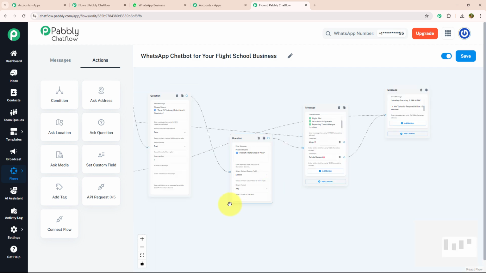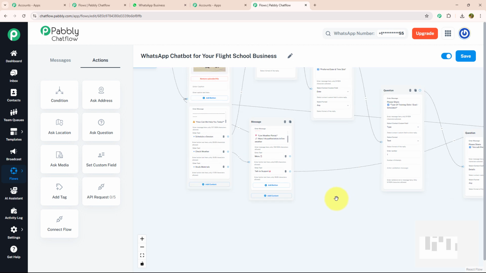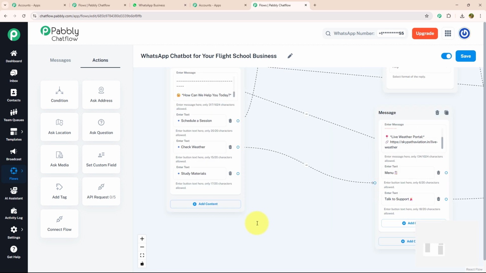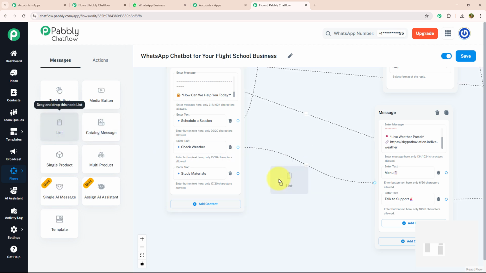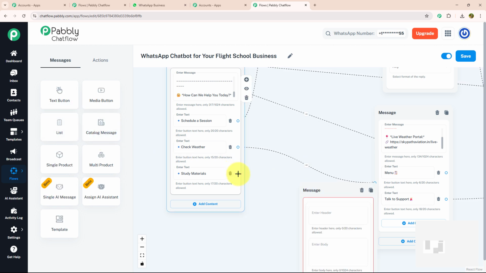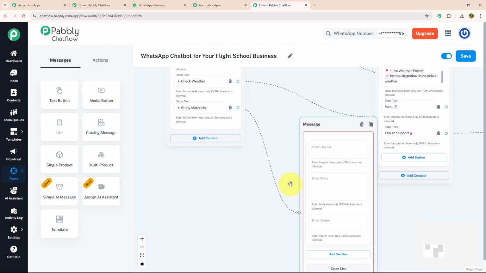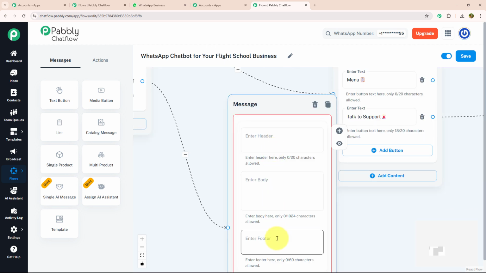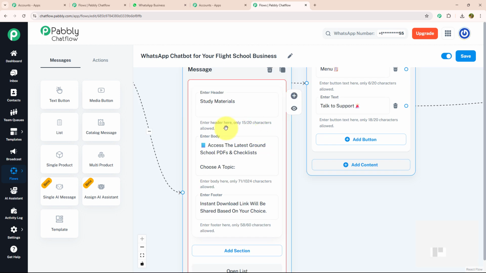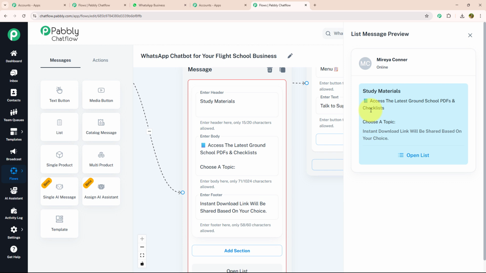Let's move to our third action button, which is study material. To get study material, I am going to drag and drop the list option and connect it with my action button. Over here, I'm going to enter header, body and footer like this, where I have mentioned study material as header, access the latest ground school PDF and checklist, choose a topic as body, and instant download link will be shared based on the choice as the footer.